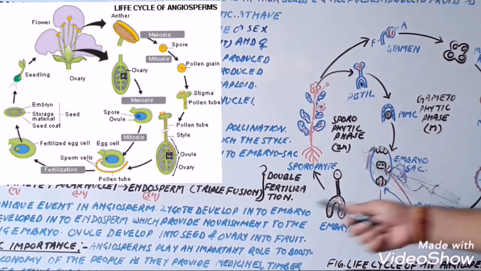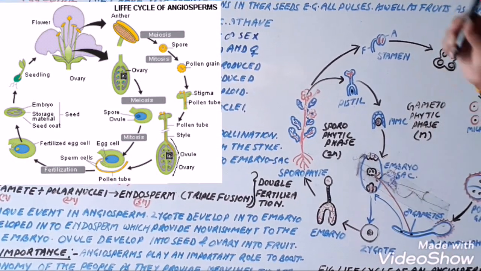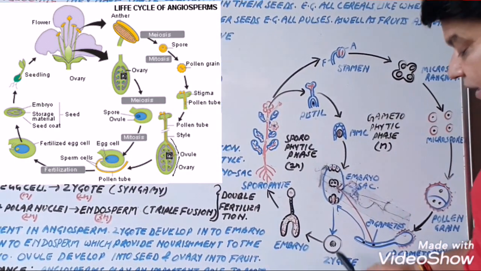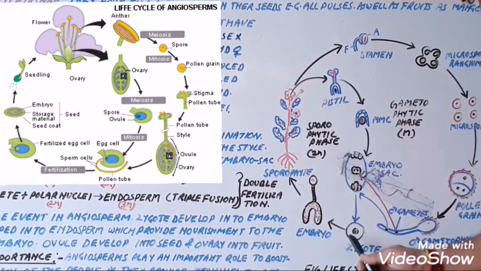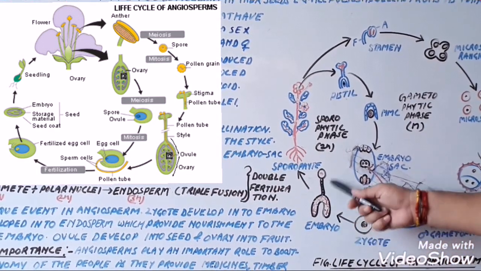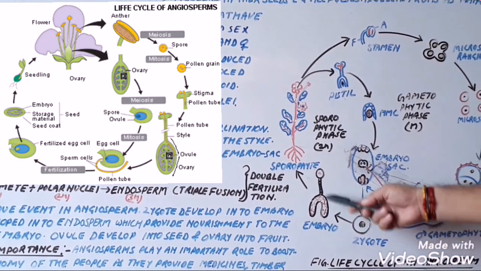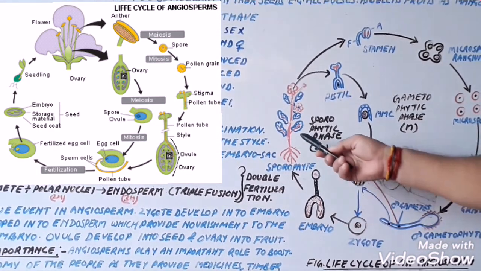This process is known as triple fusion, and both of these processes are known as double fertilization. Now after the process of fertilization, a zygote is formed after syngamy, and this zygote develops into the embryo, and ultimately this embryo develops into the sporophyte or the plant body.